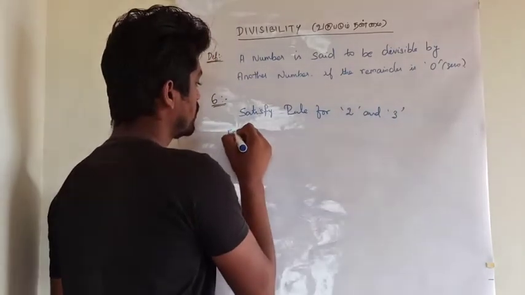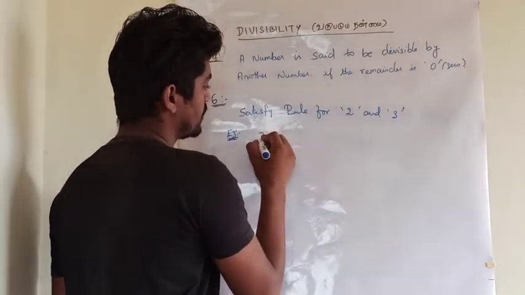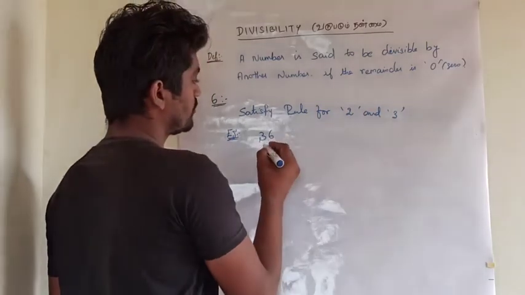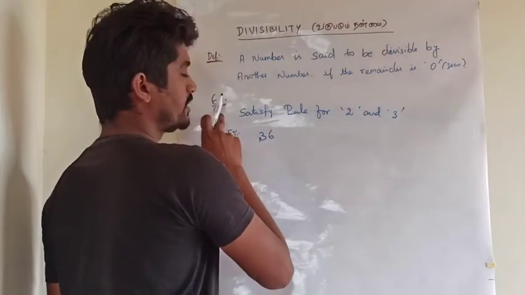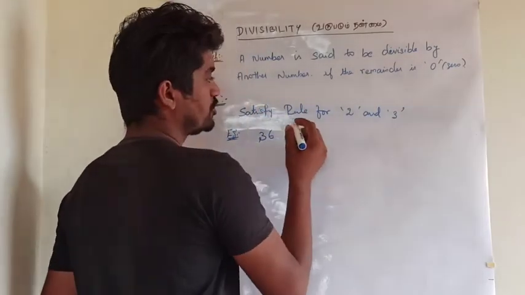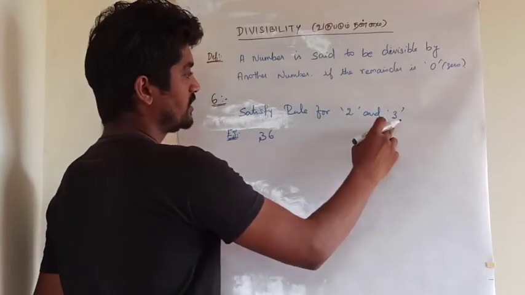For example, the given number is 36. Whether this number is divisible by 6, we are going to check. It should satisfy the rules for 2 and 3.